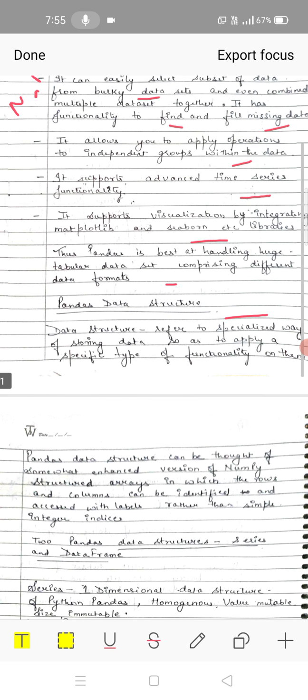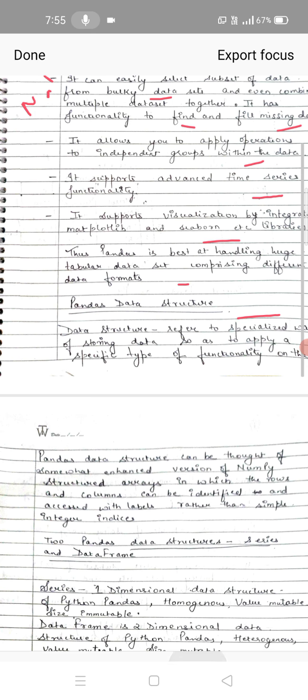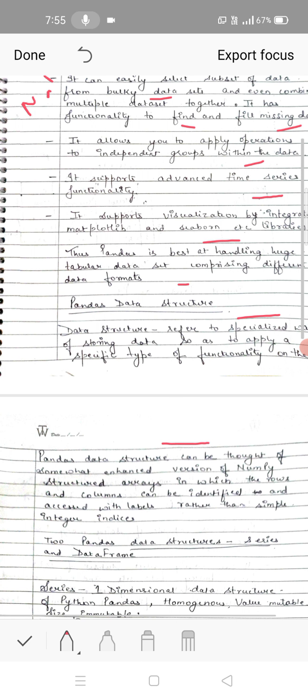So before proceeding, we can also consider some data structures which are available. Pandas data structures can be thought of as somewhat an enhanced version of NumPy. That is, they are the advanced version of the NumPy data structures, because in NumPy data structure we have simpler rows and columns. But in pandas we can handle structured arrays in which the rows and columns can be identified and accessed with labels rather than simple integer index.